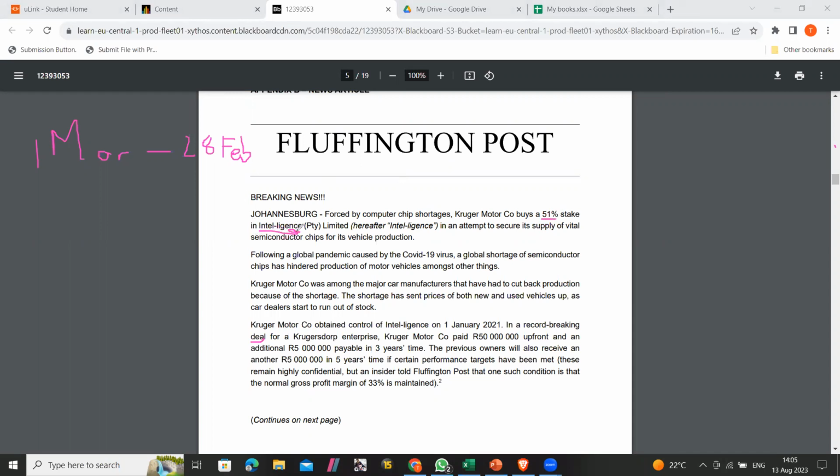intelligence. So in this question, you'll see it is a complex group. We haven't done complex groups before, because I didn't see them really done there, but I will just go through the basics of complex groups. They are not really that hard. So let's say you are the parent, and then you have subsidiaries like this. So one subsidiary here, and then one subsidiary here.